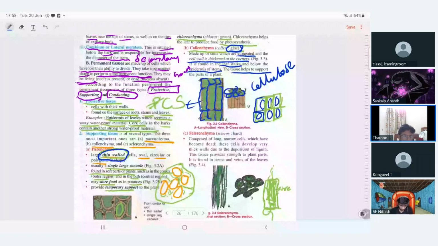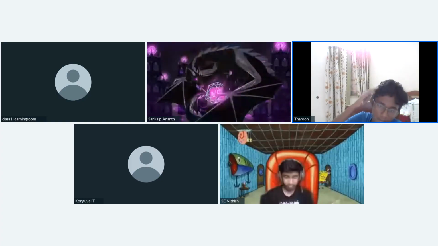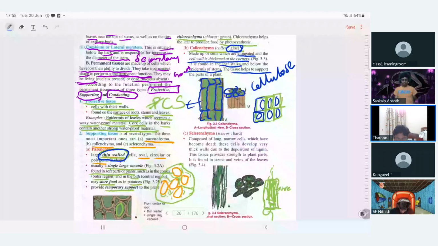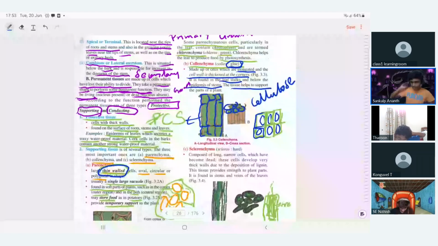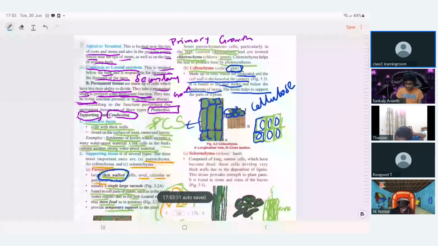If they tell us to differentiate between parenchyma and chlorenchyma, there's only one difference. Chlorenchyma has chloroplast. Listen, the word is different.